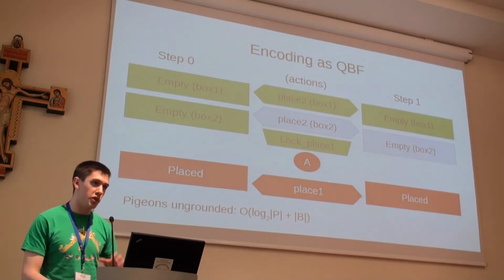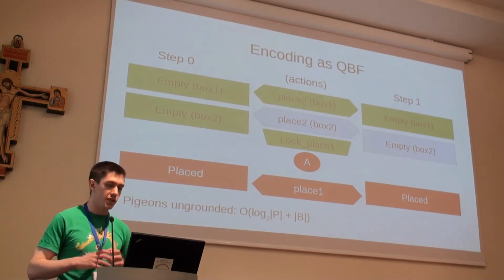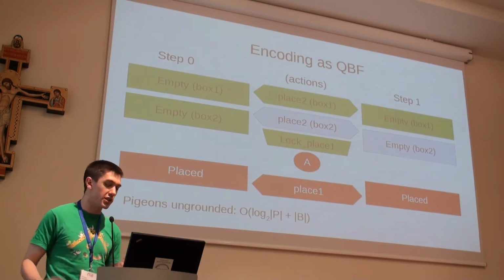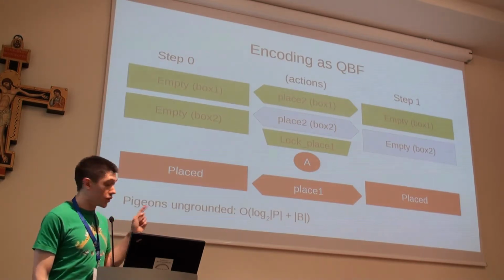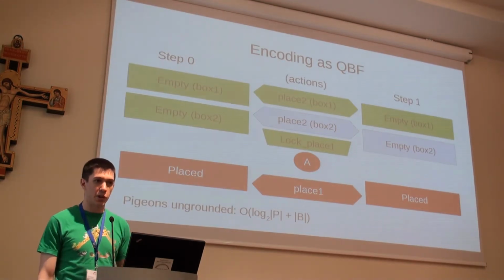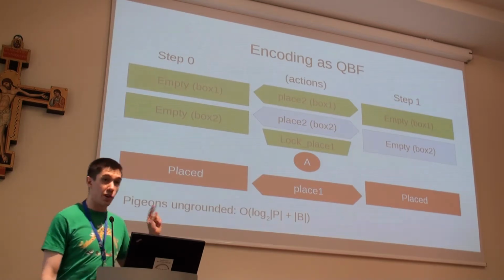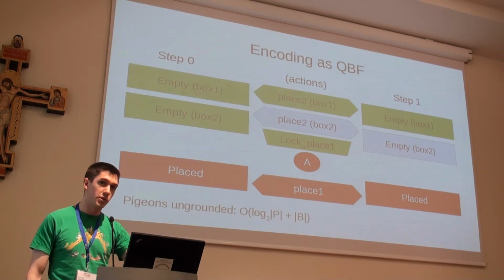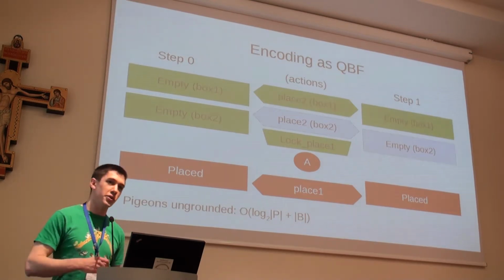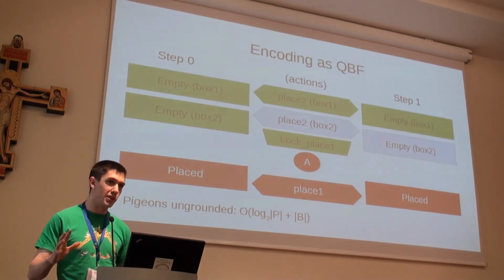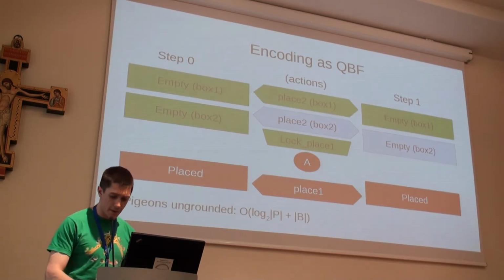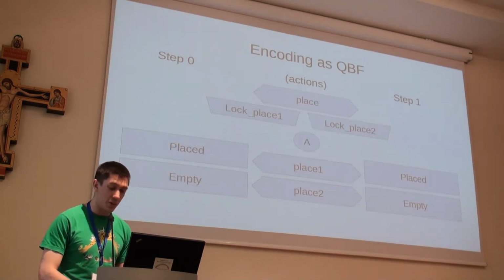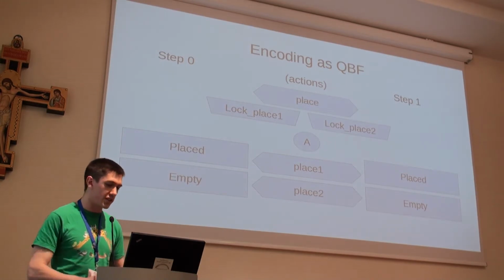So now, with the pigeons left ungrounded, the size of the formula of variables and constraints is now of the order log number of pigeons plus the number of boxes. The reason it's log is because we have to have a number of log variables equal to the number of universal variables. And the number of pigeons is going to be 2 to the power of the number of universal variables here. And here we've now left them both ungrounded. So this is the best.